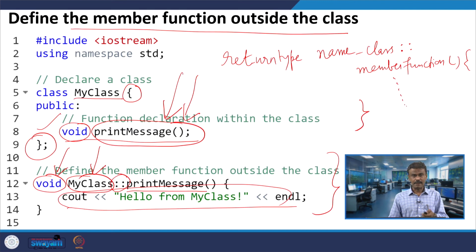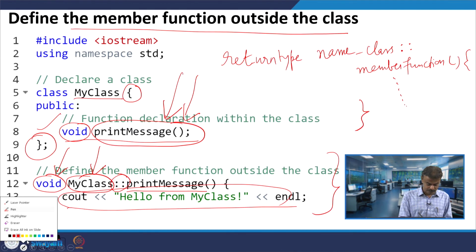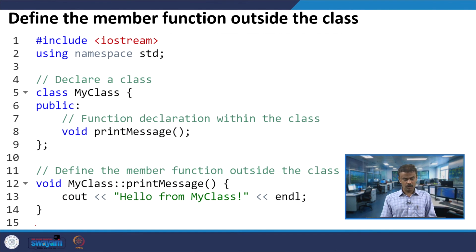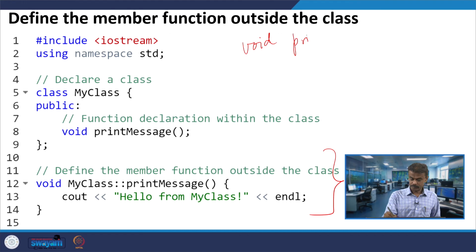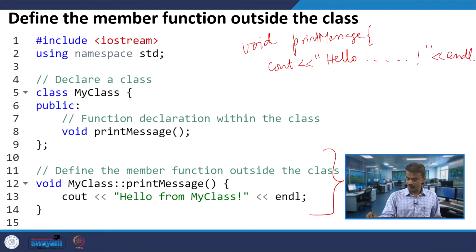The literal meaning here is that whatever you want to write inside the class, you are as such writing outside the class. For example, usually you would write void printMessage, and then cout hello from my class, which is what we have already done.